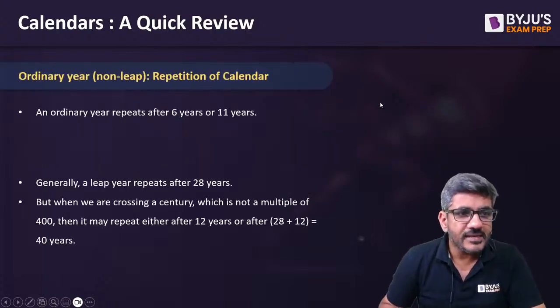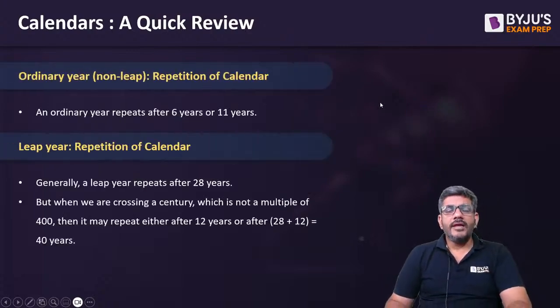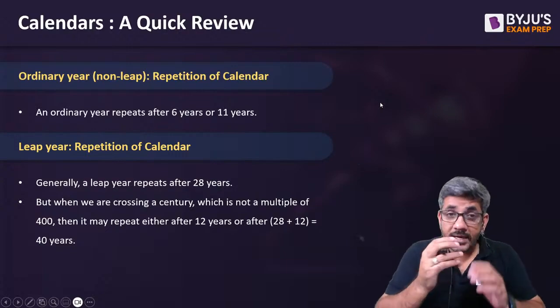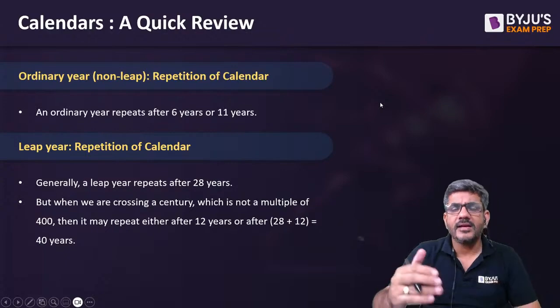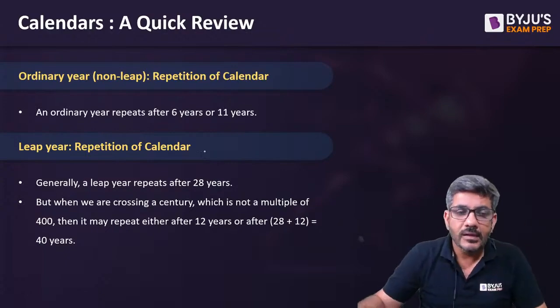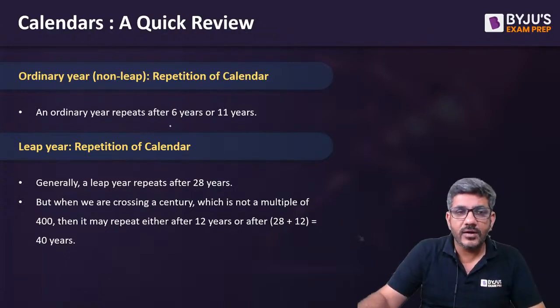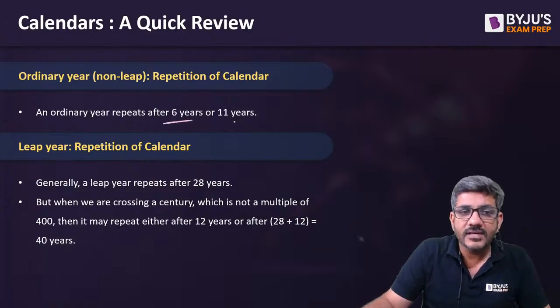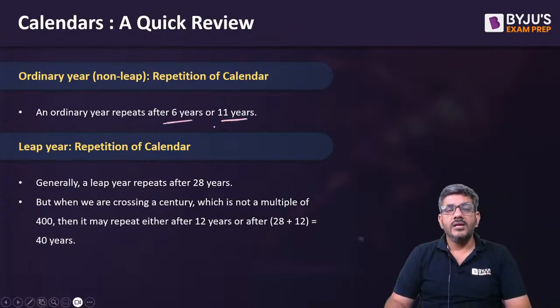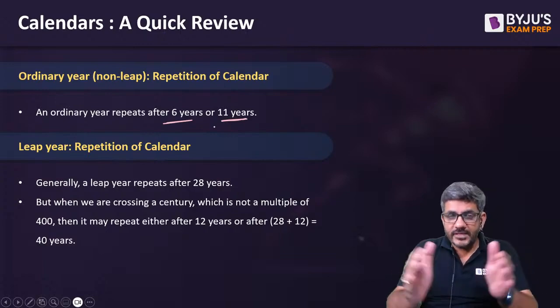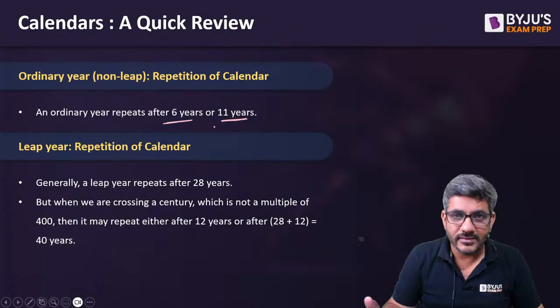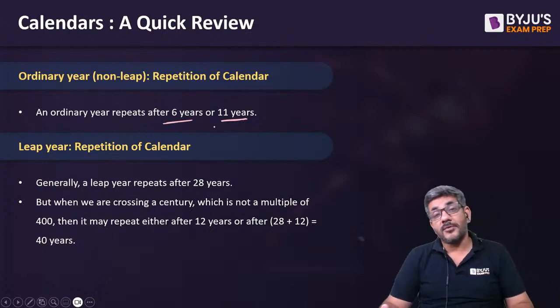Okay. Next thing. An ordinary year. When would the calendar repeat of an ordinary year? In how many years? Ordinary year means which is not a leap year. A non-leap year's calendar would repeat after 6 years or 11 years. This 6 and 11 variation happens because sometimes within those 6 years you have got 2 leap years, so because of that the problem comes.